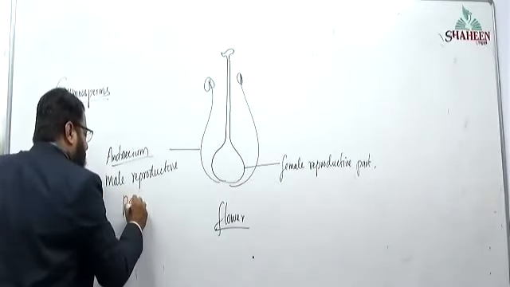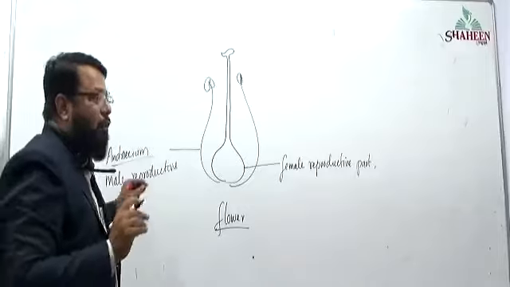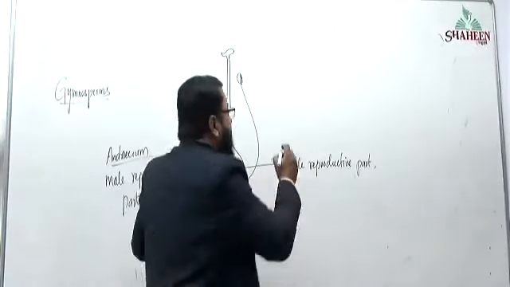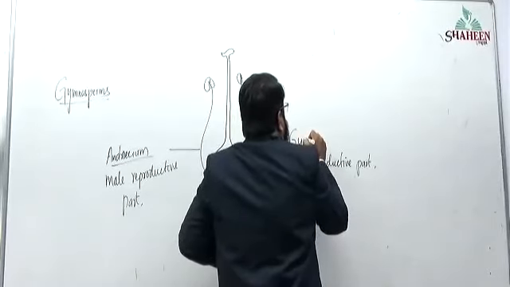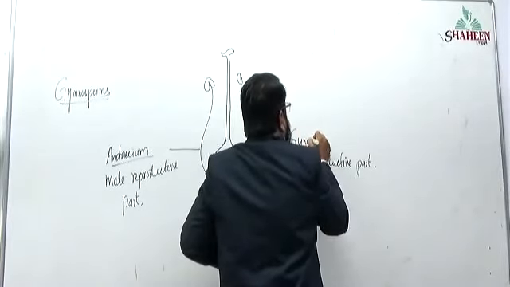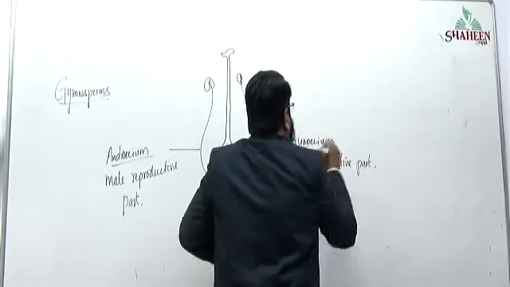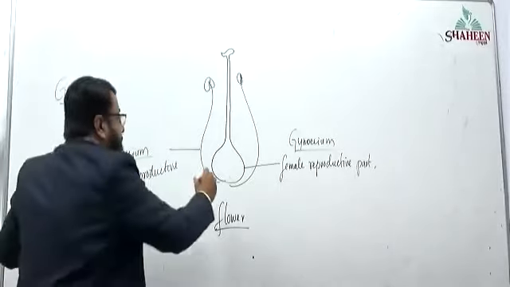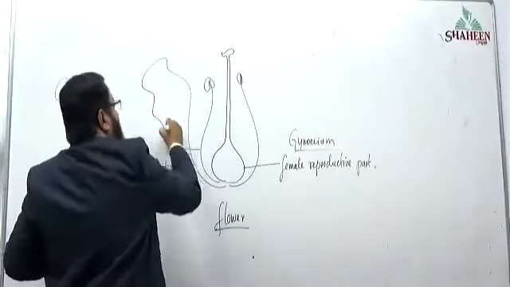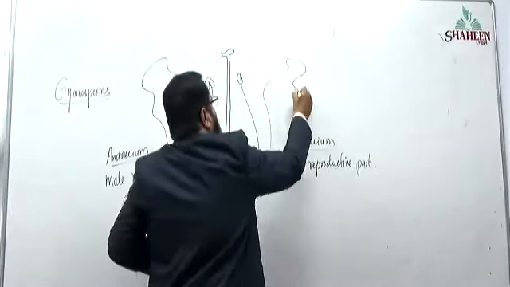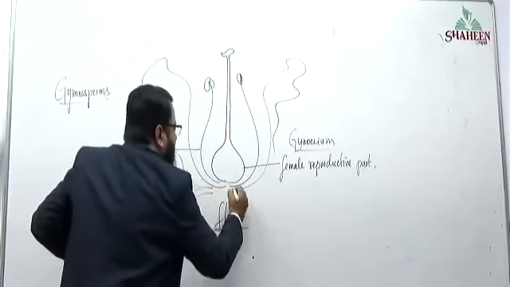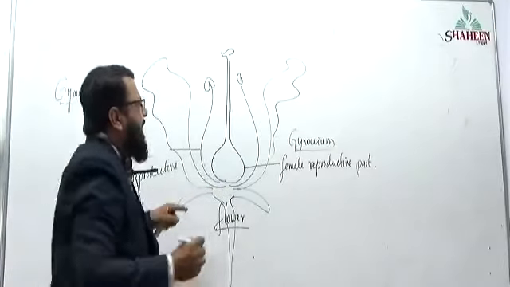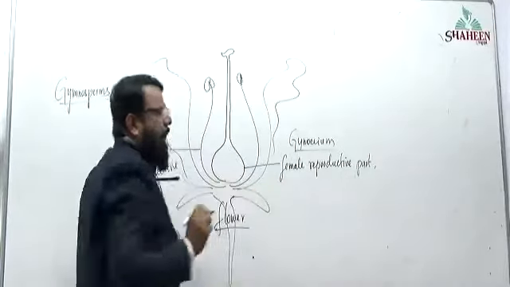These are the 2 important parts of a flower. Apart from that, we will have petals, sepals, and a stalk of a flower. Petals and sepals are accessory parts.